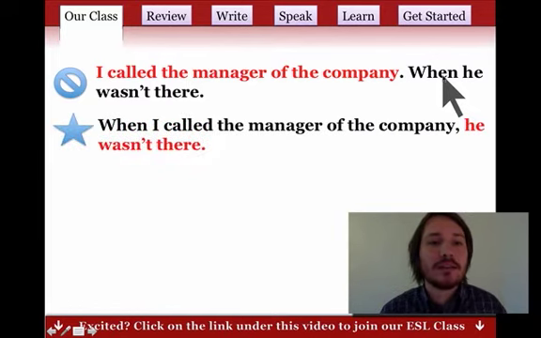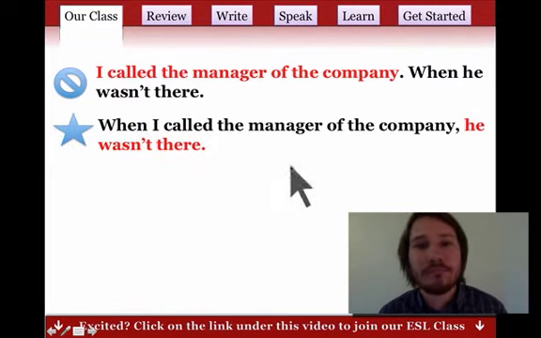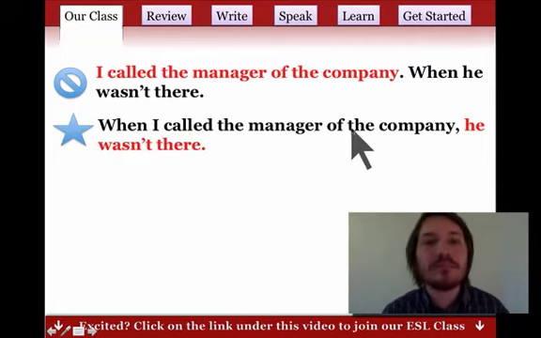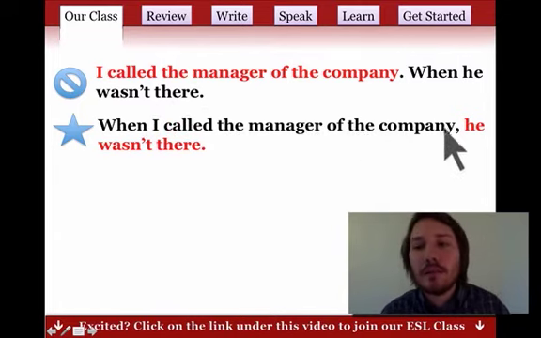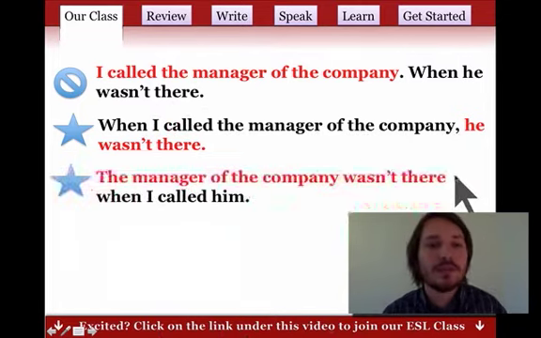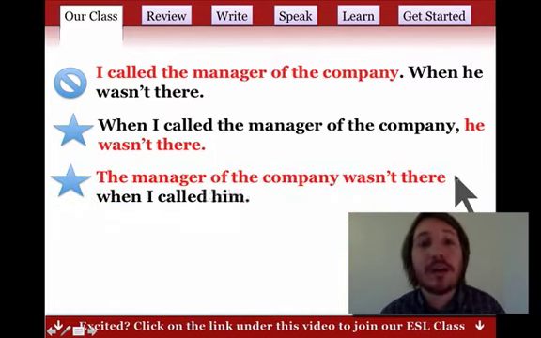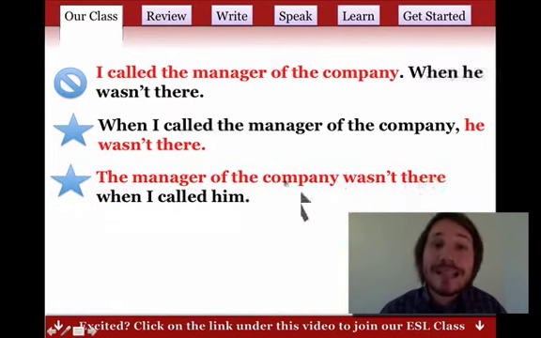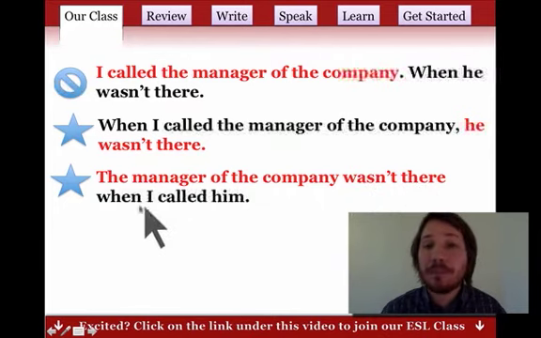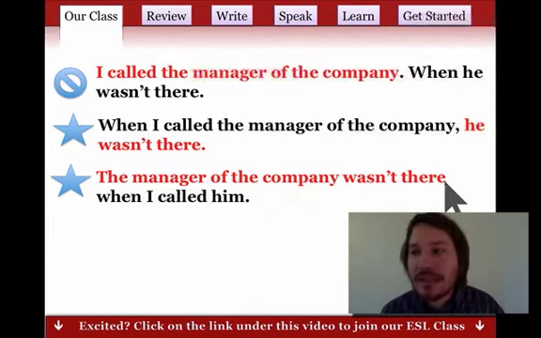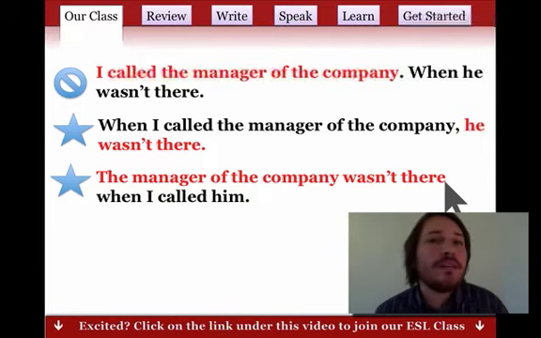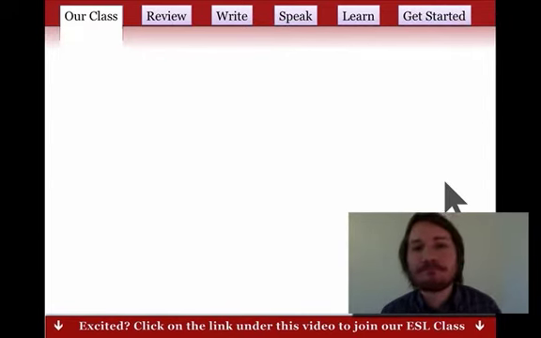Let's try it. When I called the manager of the company, he wasn't there, right? We have time and we have an independent clause. We separated them with a comma. Usually when we have time at the beginning, we use a comma. Okay, next one. The manager of the company wasn't there when I called him. Yeah, it works. We have an independent clause and then we have time. Usually when time is at the end, we don't need a comma. And it's the same thing for places, reasons, all kinds of information. That's extra information.